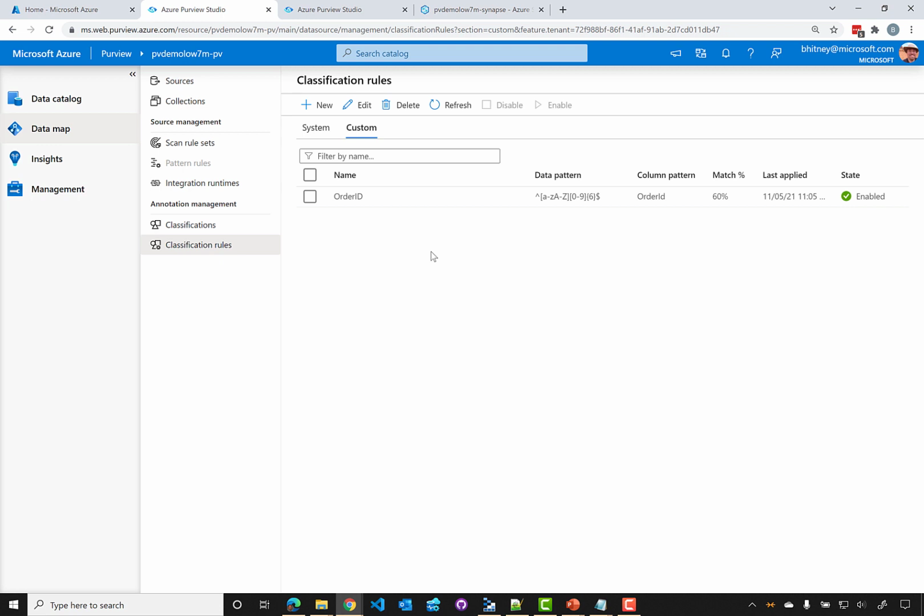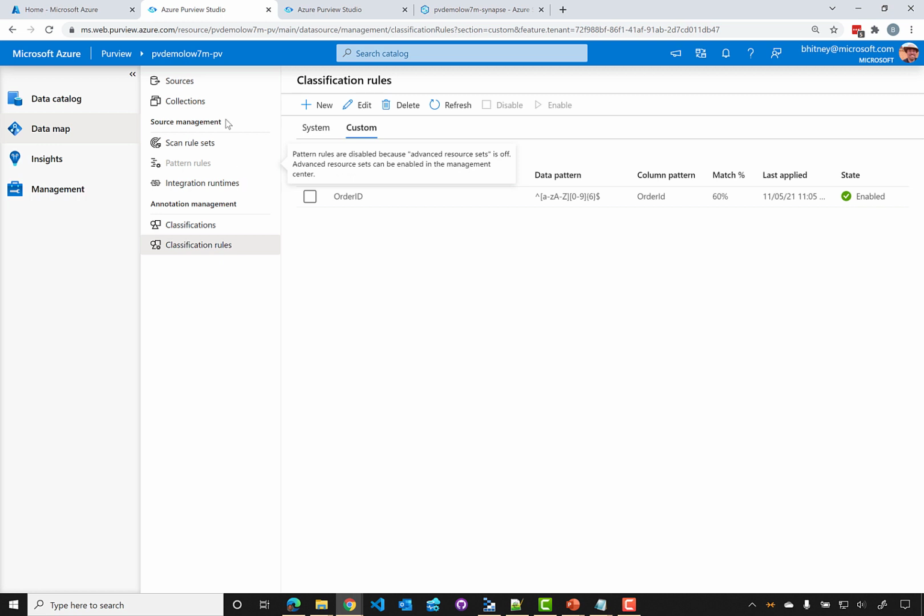We can customize that with pattern rules. You can see this is grayed out by default. We can enable this under management over here by enabling advanced resource sets. Currently it's off because the built-in scan rule set does a great job at matching that for us, but that is something customizable. So if we have a fairly unique naming convention in our data lake, we could come up with a pattern, as long as we can develop a pattern for it, which most likely exists if it's some process that's writing data into the data lake, that will match all of those files for us.